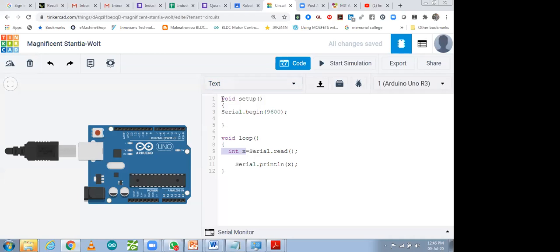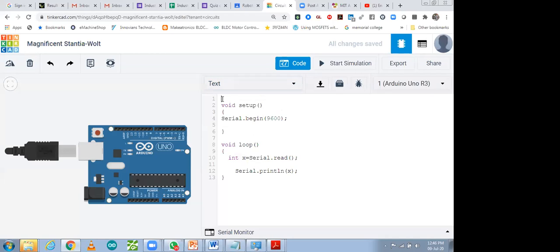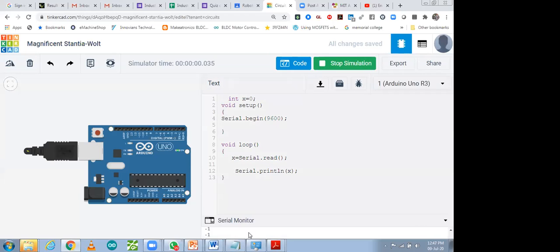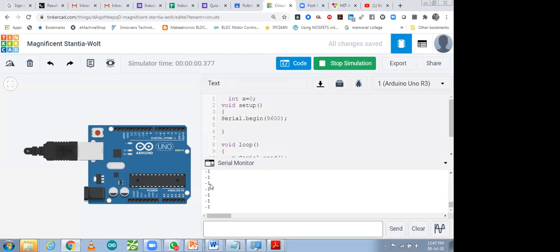So how can we make it global? Go to the top. This one is a global variable. So integer x, initial value I'm going to take as 0. There is no value. Start simulation. Check it out, what is coming? It's showing some error signal over here. So -1, -1.